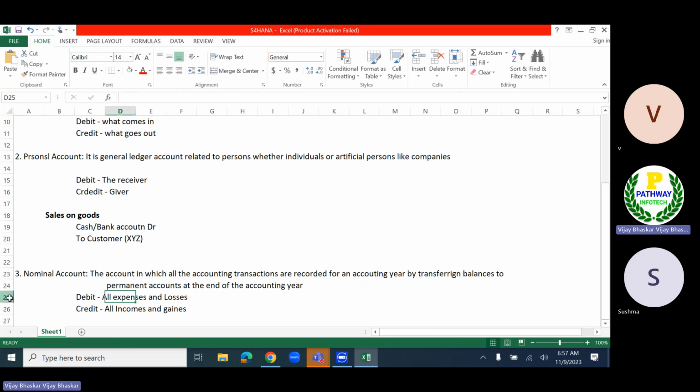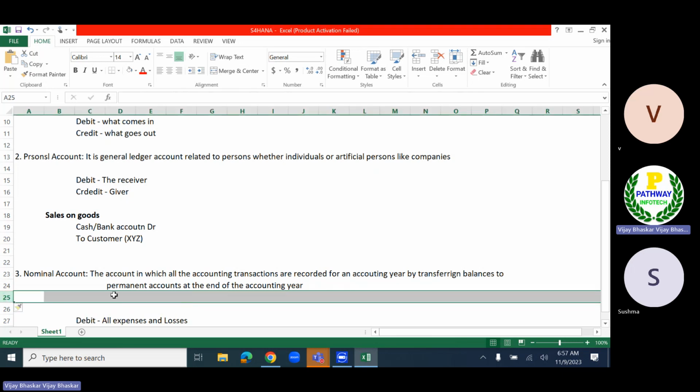So now, what is the example here? The account in which all the accounting transactions are recorded for the accounting year, by transferring balances to permanent accounts at the end of the accounting year. Let's now assume the accounts which are related to the gains and losses.